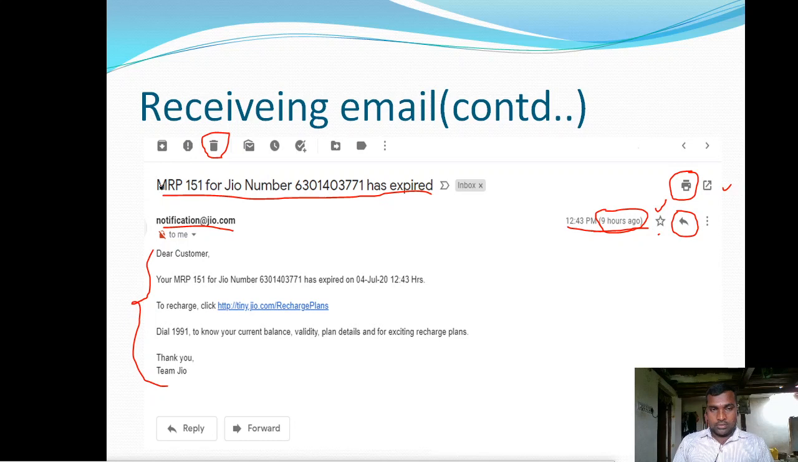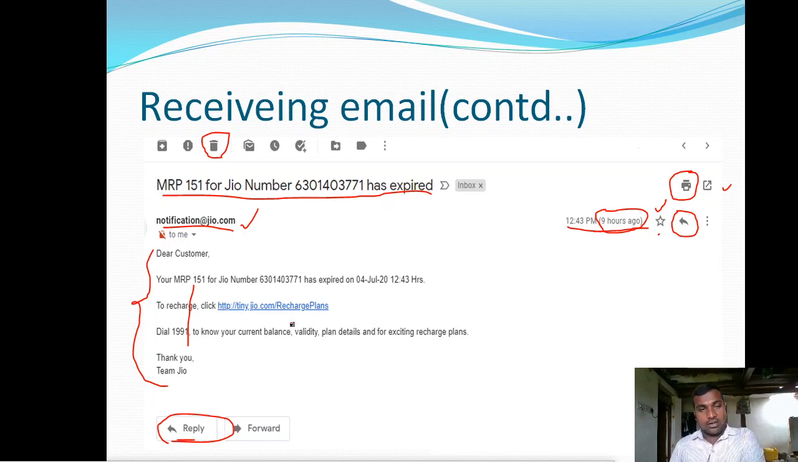Okay, or if you want to send a reply to this sender, if you want to send some information, or another message to that person, then click on this reply and type the message. You click on the send button.